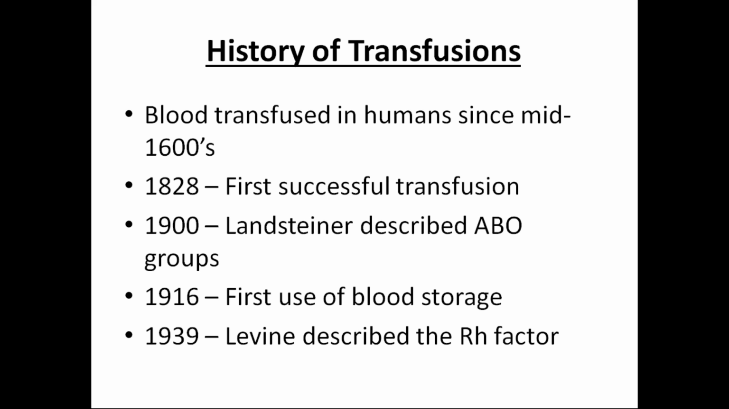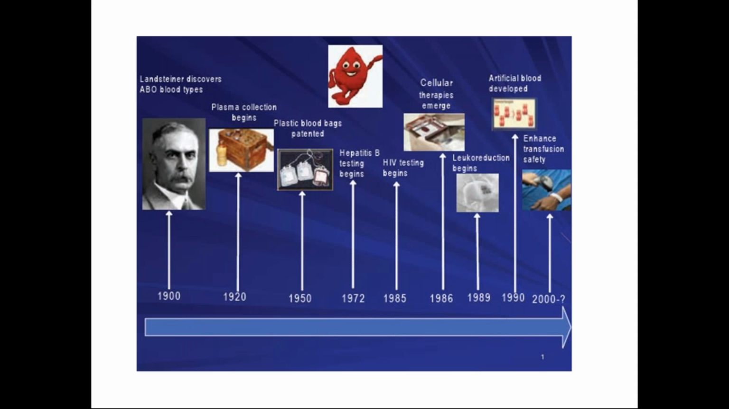In 1900, Landsteiner described the ABO blood grouping. In 1916, the first usage of blood storage was done. In 1939, Levine described the Rh factor. Okay, during the 1900s, what events took place regarding blood transfusion?